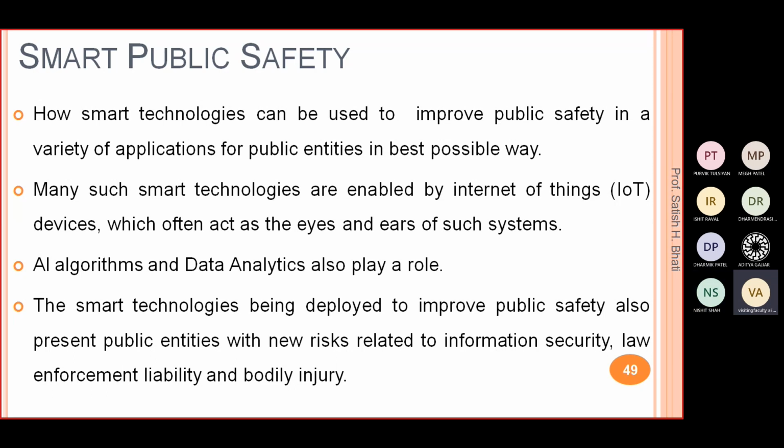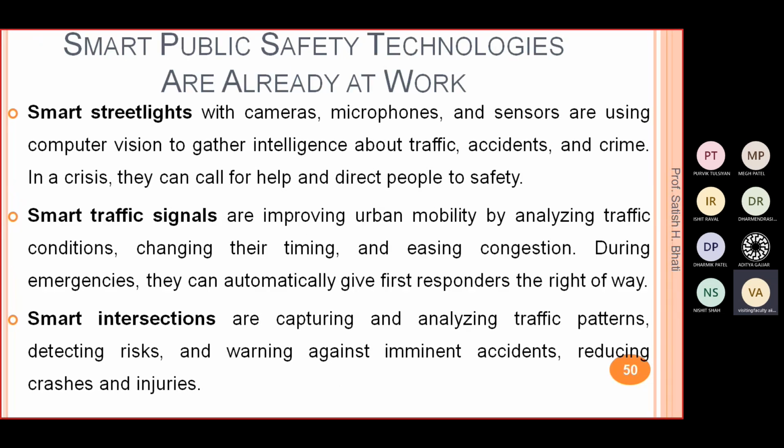In such smart public safety related technology, some systems we already use, such as smart street lights.